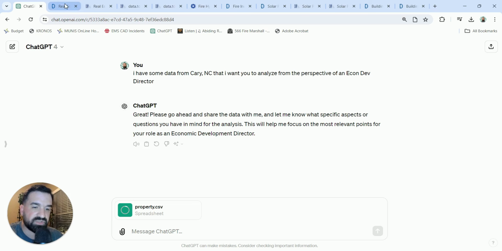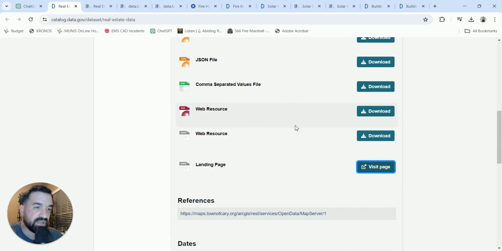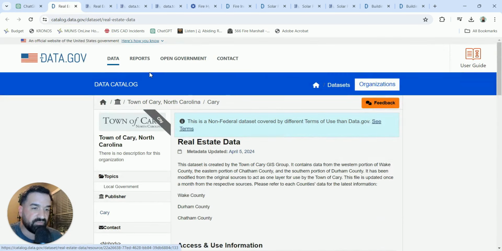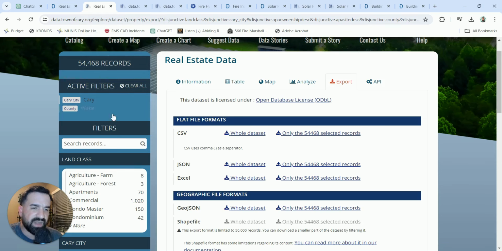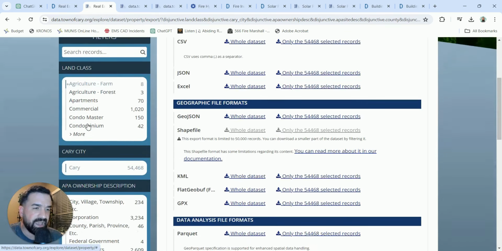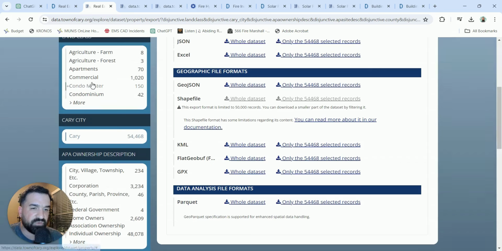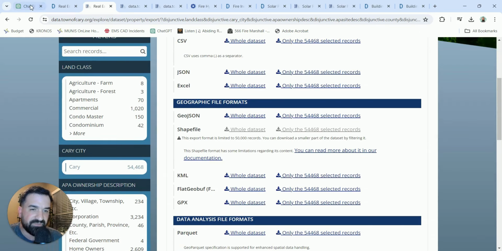While it's uploading, I want to show you where this data comes from so you can see it. Here's the data that I got from data.gov, real estate data. It looks like Cary might go into Wake, Durham, and Chatham counties, so I just focused on Wake County for simplicity's sake. We downloaded the whole data set here, all the different apartments and real estate information.